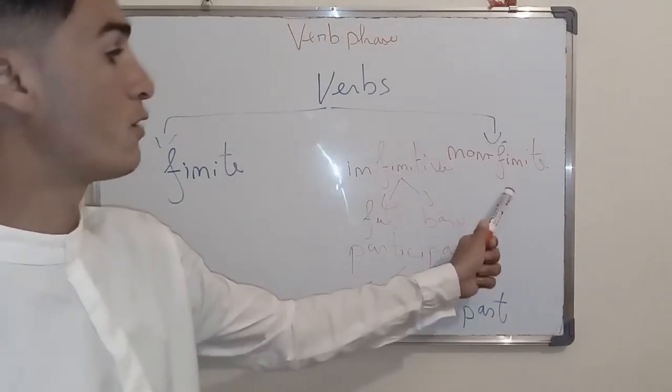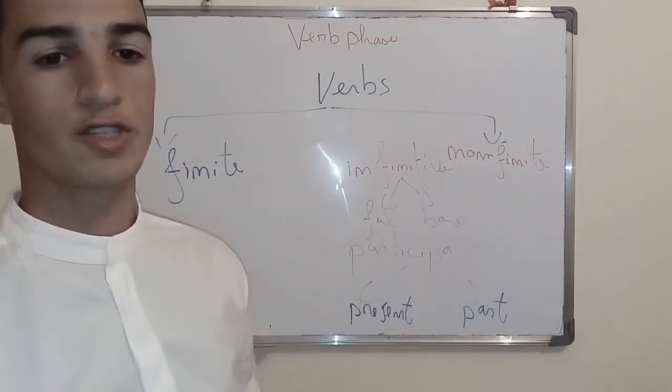And these are the cases of non-finite verbs. I hope that the message is clear for you.